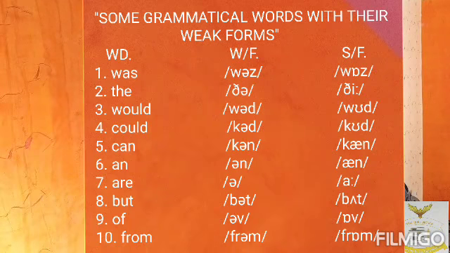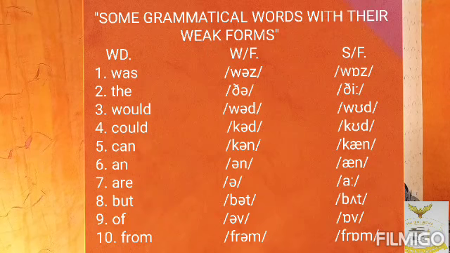So I believe you've learned a whole lot from today's lesson. Now I'm going to teach you how to pronounce some of these weak forms and strong forms. Like you see on the screen, we have some grammatical words with their weak forms. We have the word, then the weak form, and the strong form. Now the first word we have there is was. The weak form for this word is was, and the strong form is was. The second word is the. The weak form is the, and the strong form is the.